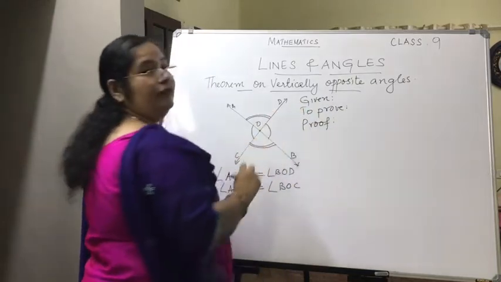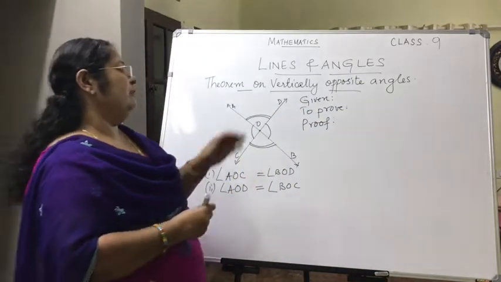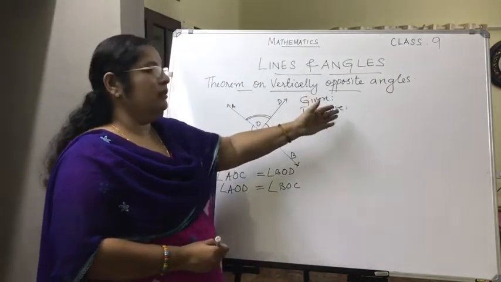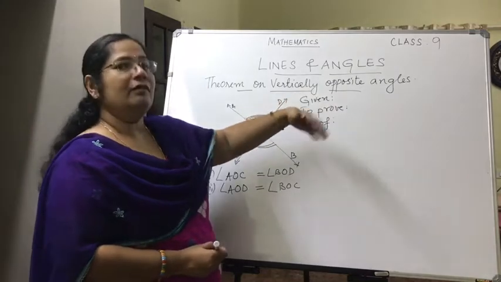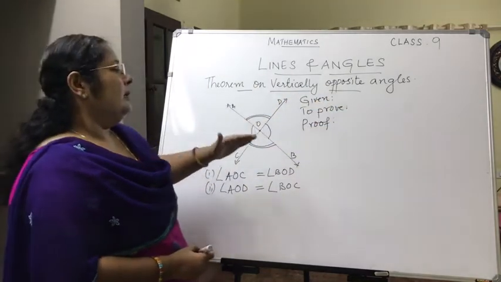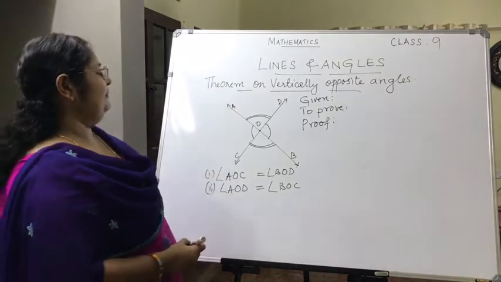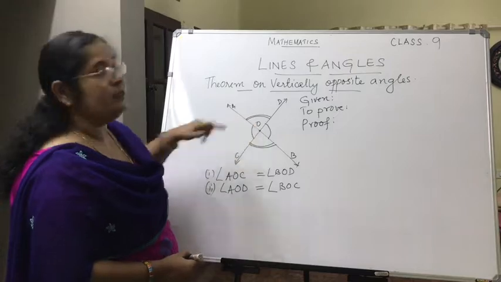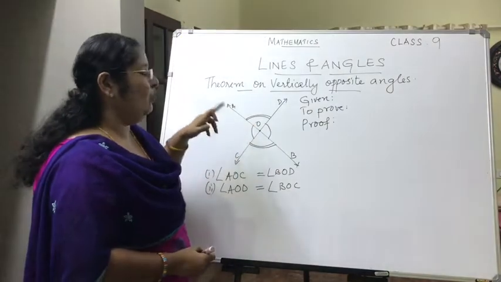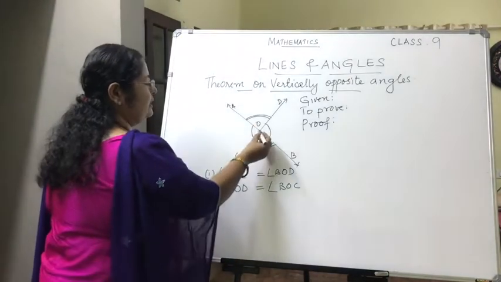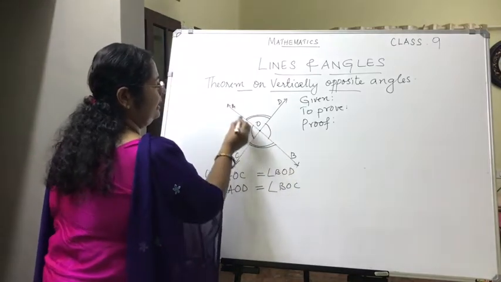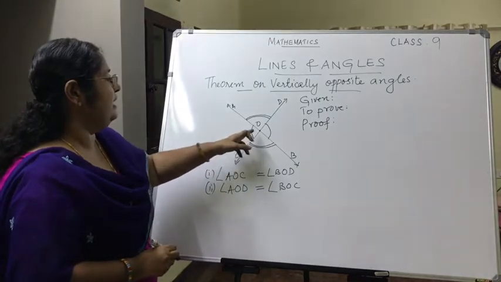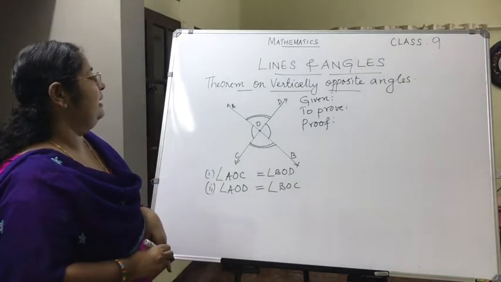Now that we are going to write now. Proof. Whenever you do the proof, all these steps should be written. It's not that you simply write given and to prove and keep. You will be writing what is given, what is to be proved and all. Okay. Now as a proof, you take the ray OC. This ray OC stands on the line AB.